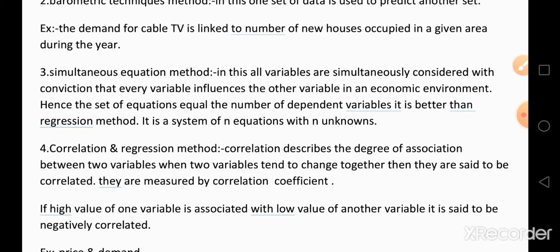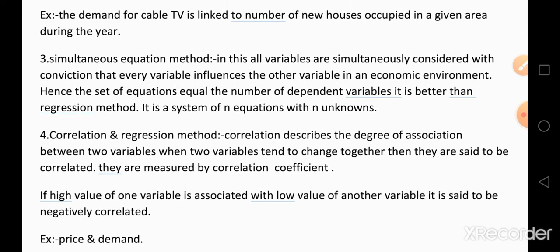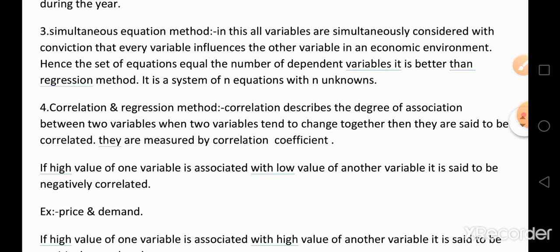Such variables are simultaneously considered with the conviction that every variable influences the other variables in the economic environment. Hence the set of equations equals the number of dependent variables.